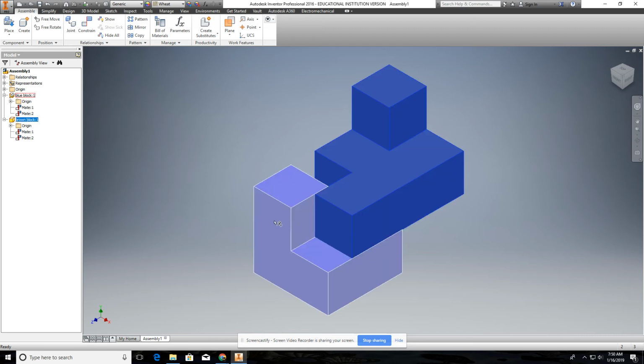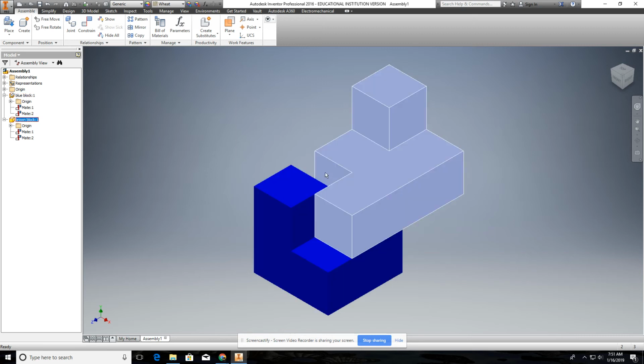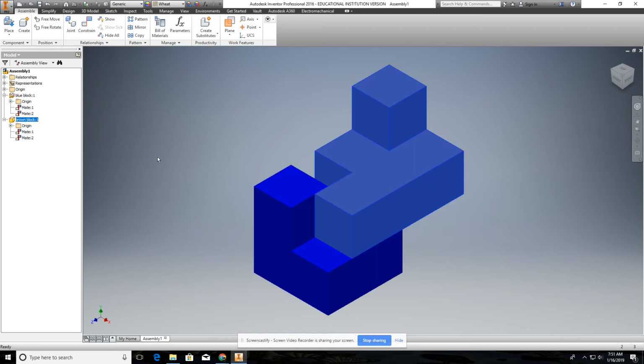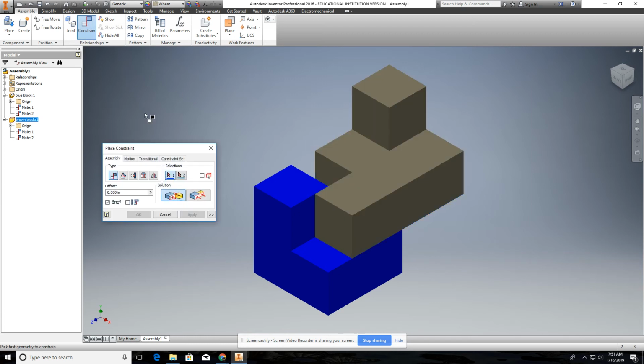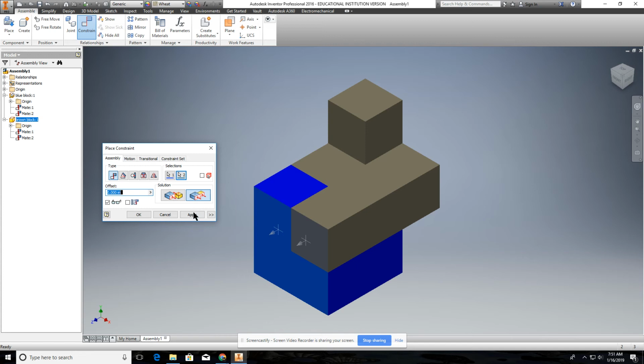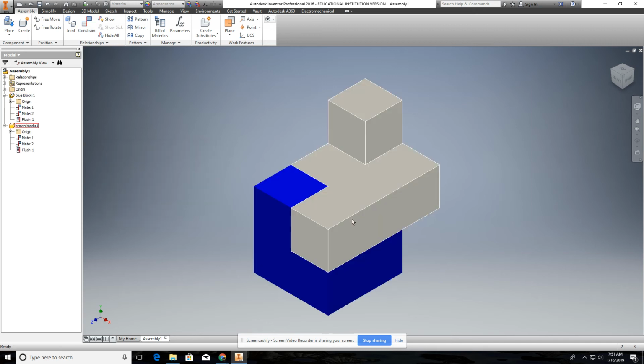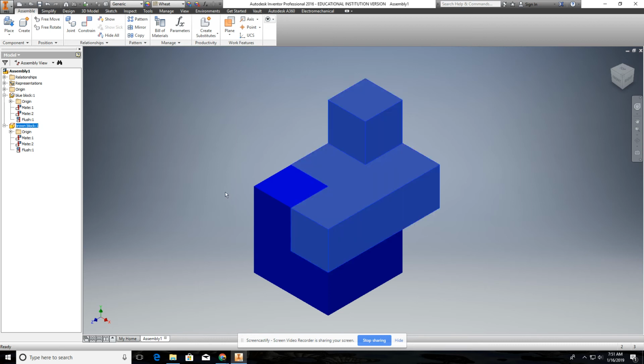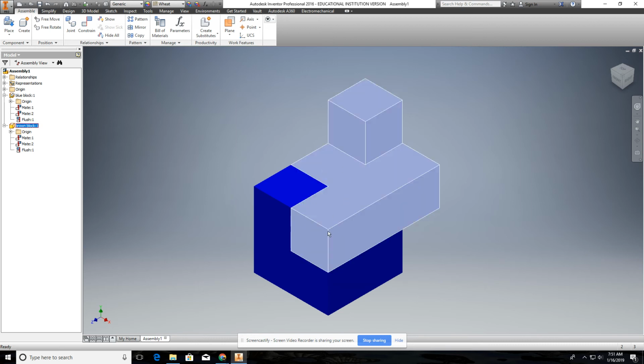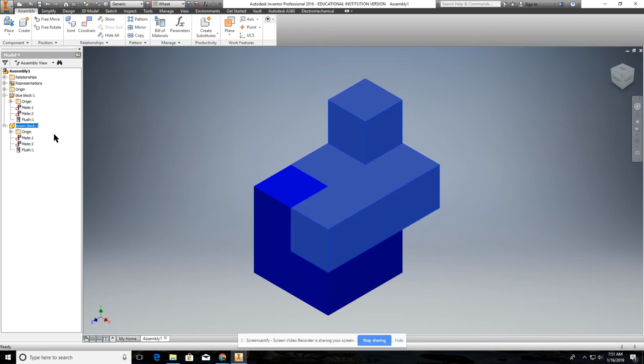We could flush this with that, or we could mate this surface with the other surface there. So let's just do flush this and this. Go to apply. It's constrained. Okay, so if you get to a point where something's just not working right, you've got to get it to the point where you can't move any of these objects. Otherwise it's not fully constrained.